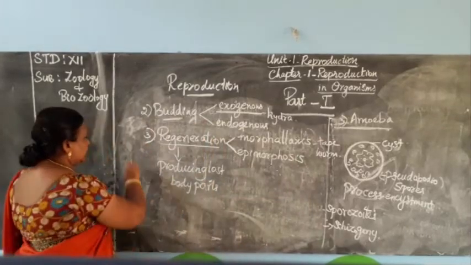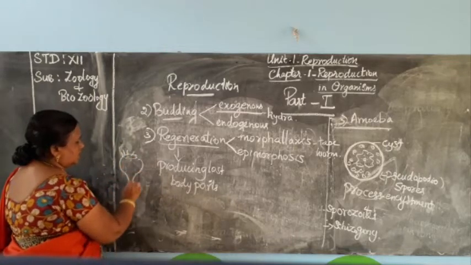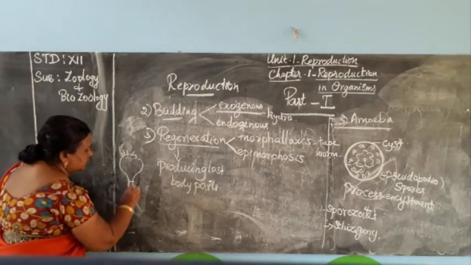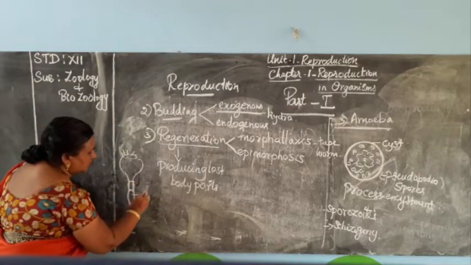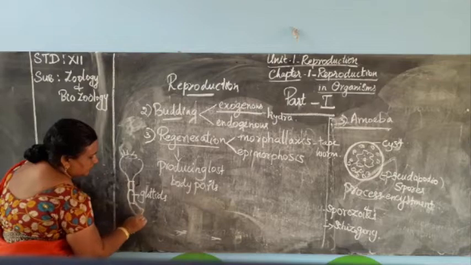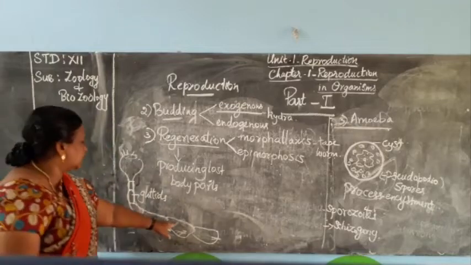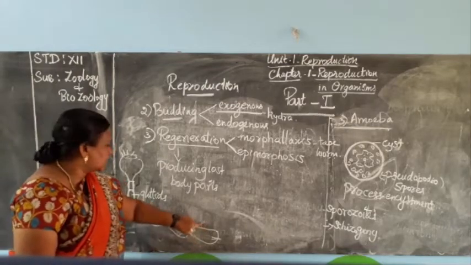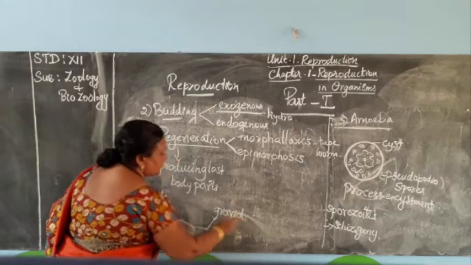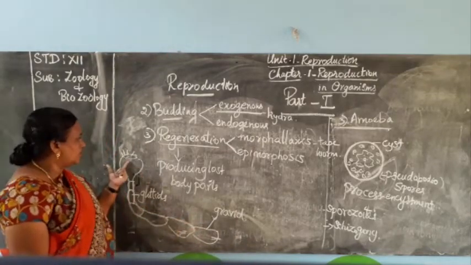You know the structure of the tapeworm. Here the scolex will be there, with suckers, and the body is made up of several segments. These segments are called proglottids. And at the last posterior end we can see the matured proglottid. This matured proglottid is called the gravid. When it is matured, each gravid segment will be segregated from the body.